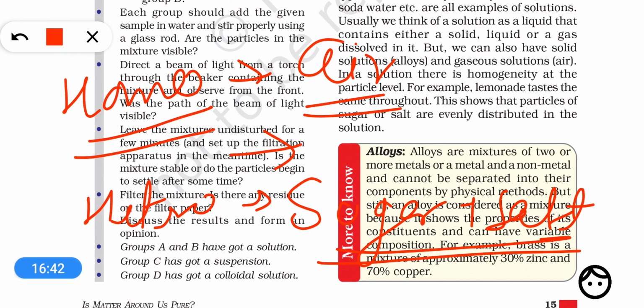Okay, so thank you for watching this part. In the next part we are going to discuss the two different categories of pure substances, that is element and compound.